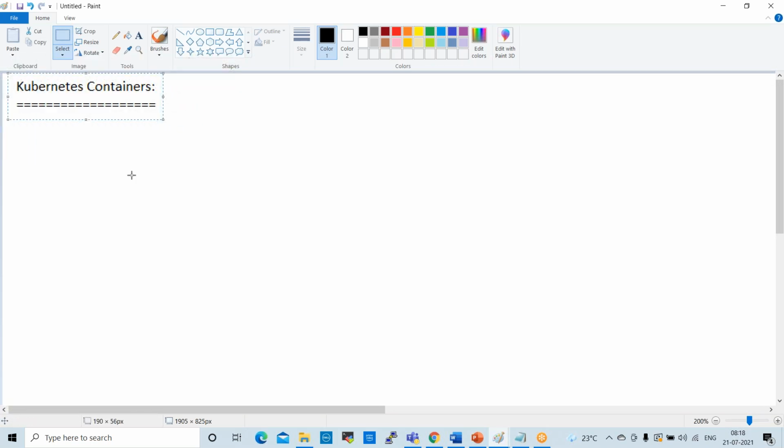What is basically a container? You are aware of containers, right? A container works like a box. We can move it anywhere and use it anywhere. It is a lightweight environment. We can download it anywhere, use it anywhere, and move it anywhere.